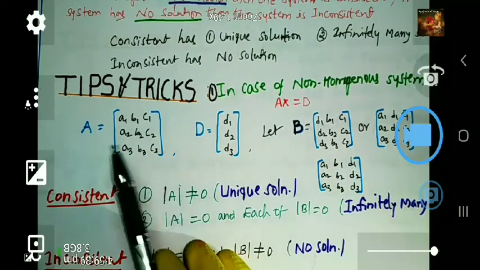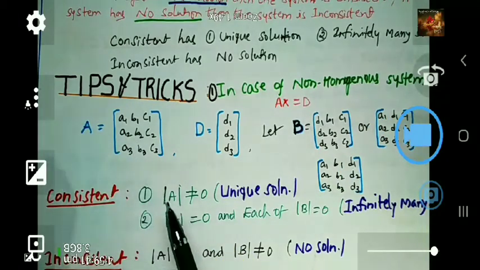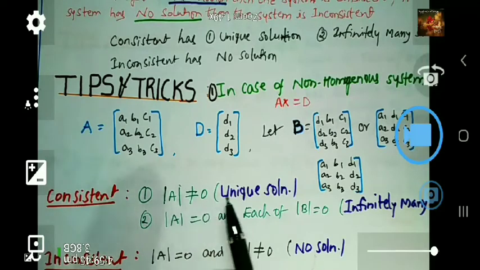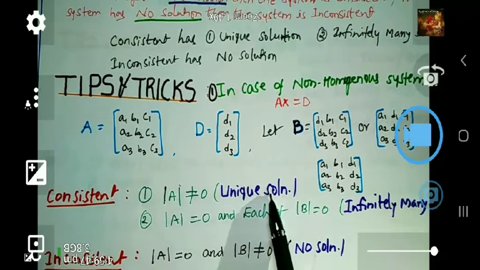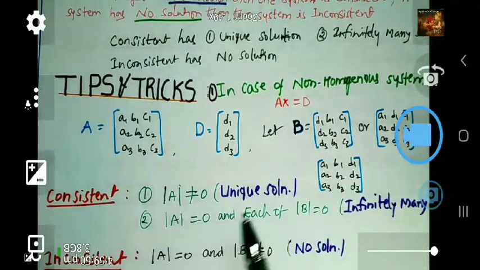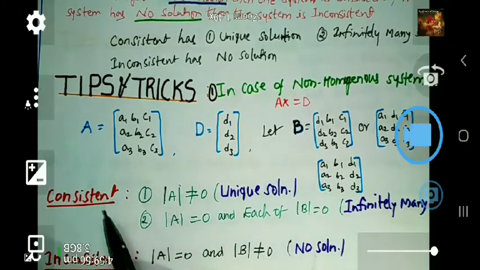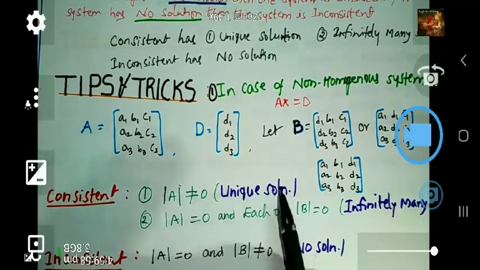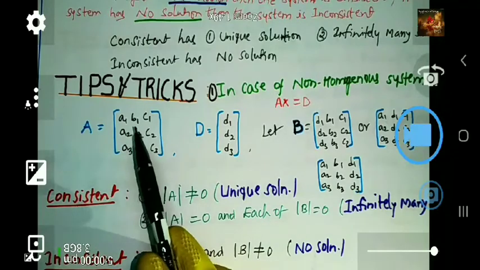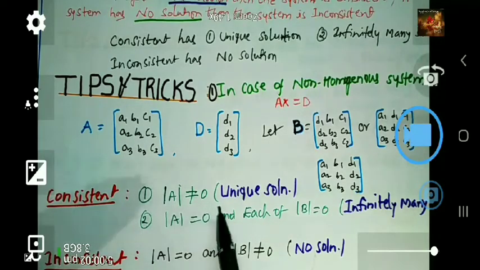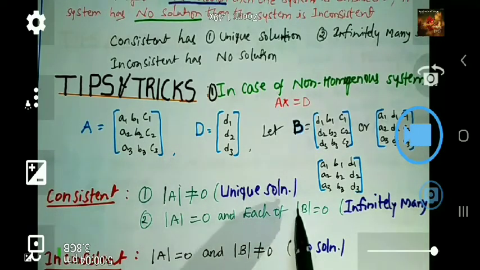Already I explained to you, this is A. First, for that you have to take this determinant. If that is not equal to 0, then it has a unique solution. There is another method also, by rank we can do it, but this determinant method is very, very easy. That's why we can follow this method. When the system is consistent, it has a unique solution when the det of the matrix A is not equal to 0. Yes.